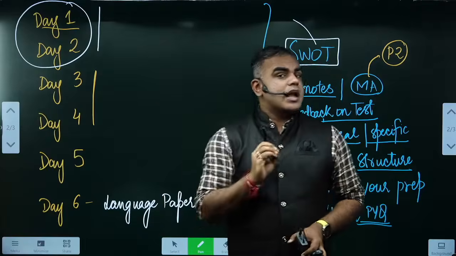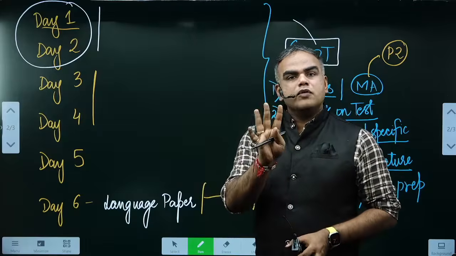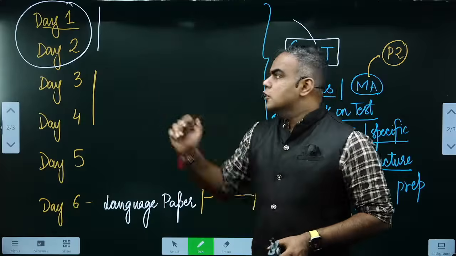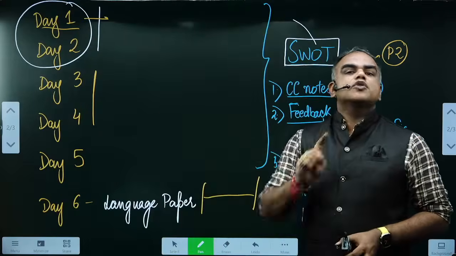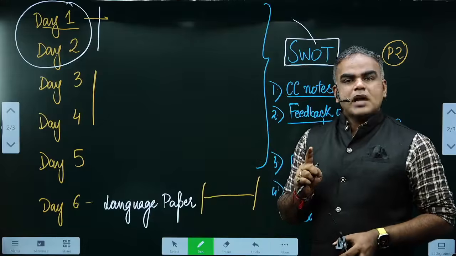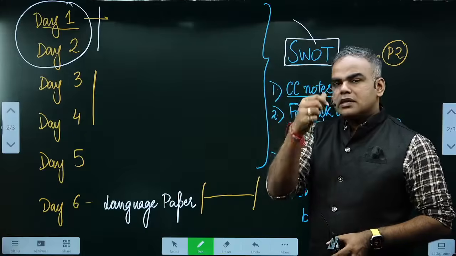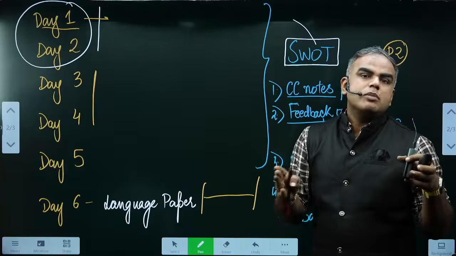So it should not happen that you sit down to read WPT, and in the whole of day 1 you have not even completed paper 1A, you have only devoted the time to WPT. That is not a good use of time, fine. So if I'm sitting on this day 1, it is better that I complete all the other parts of paper 1A, and then at the end keep WPT, because generally if you have very bulky notes, revising WPT or IPT takes a huge amount of time, fine.